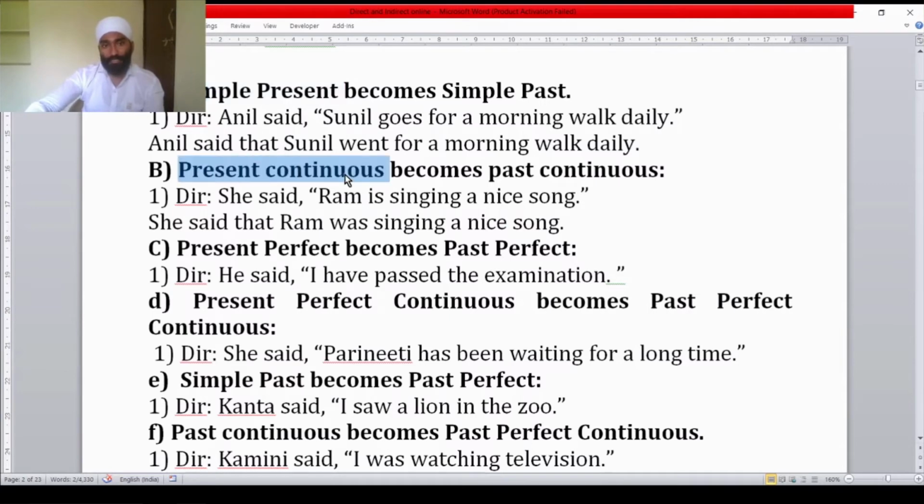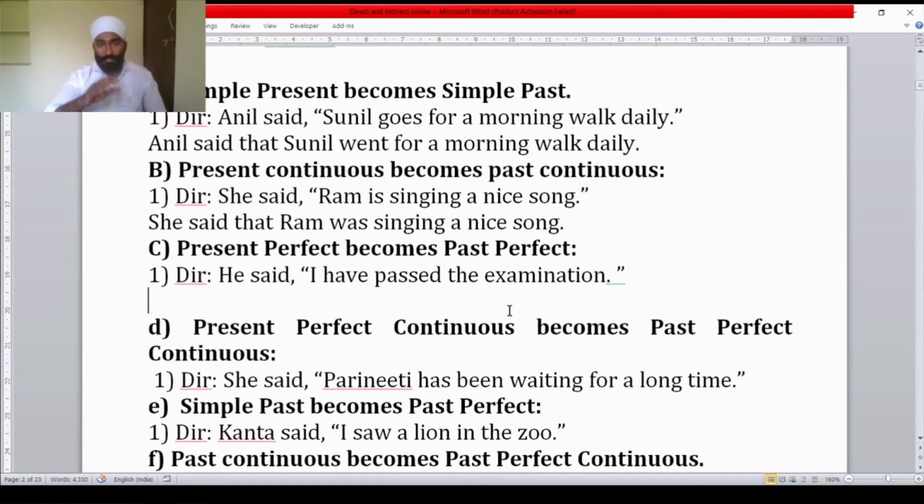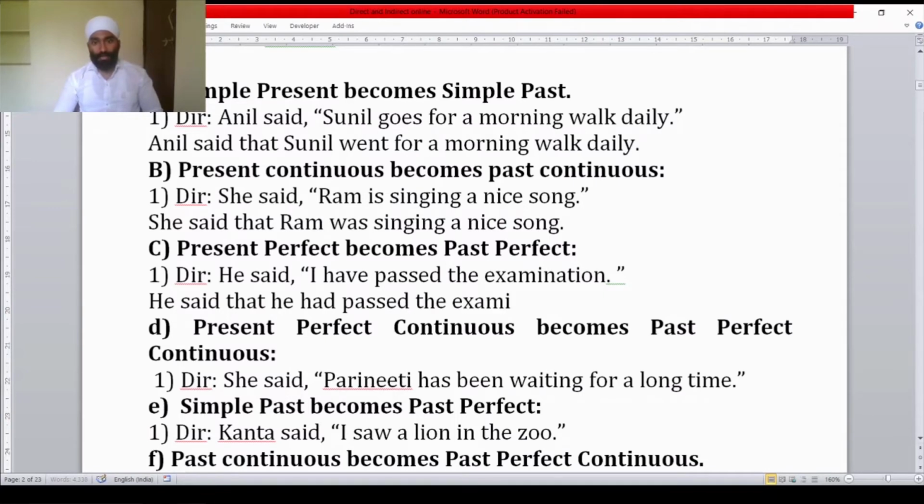Present continuous, its related past tense is past continuous. Present perfect, past perfect. He said, I have passed the examination. Its indirect speech will be: he said that he had passed the examination.